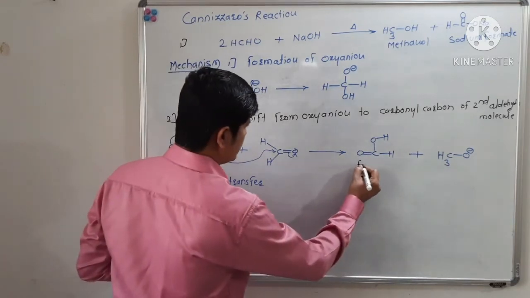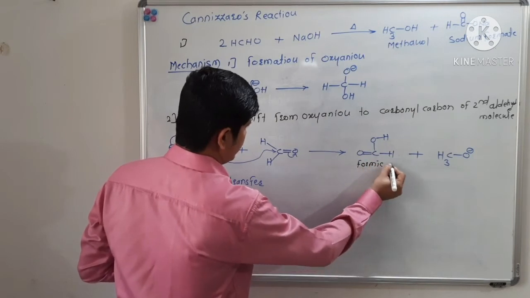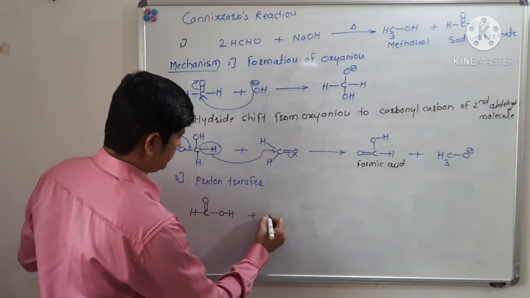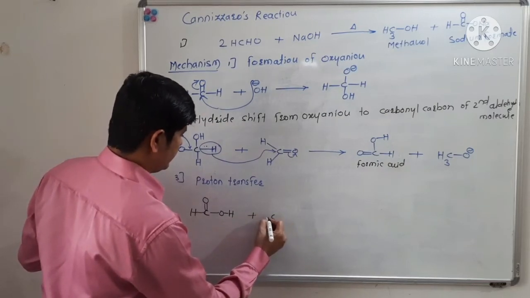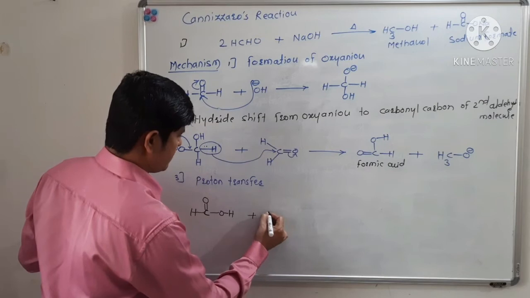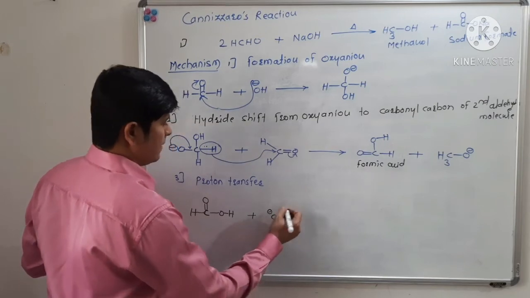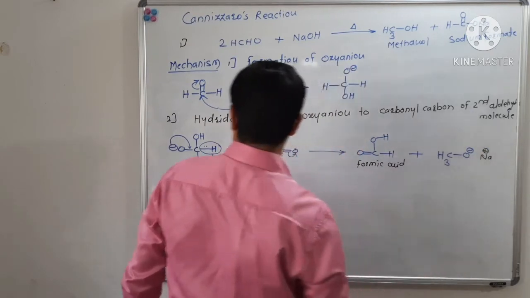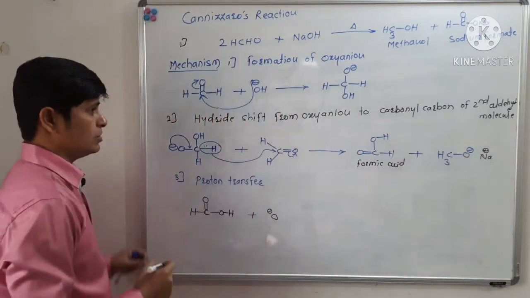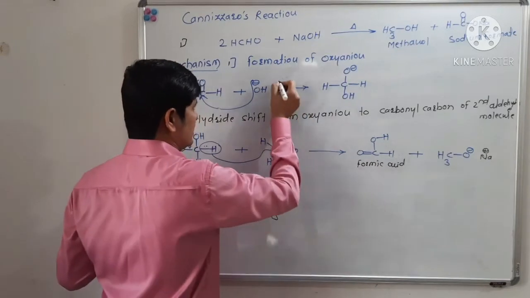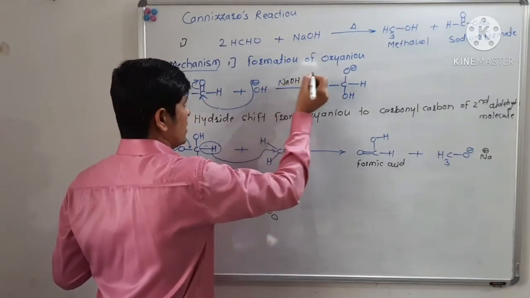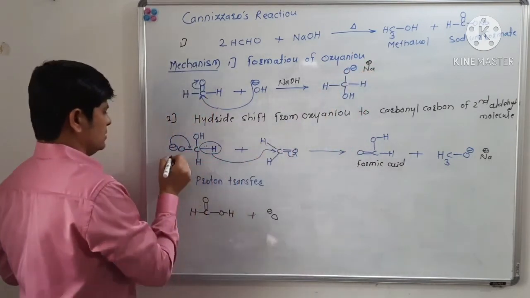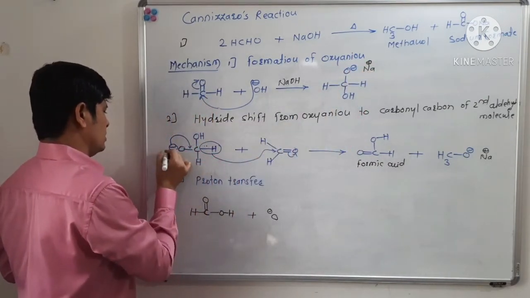And this is CH3O minus Na plus, as we are using sodium hydroxide, so I can write here the sodium salt. This is also a sodium salt.